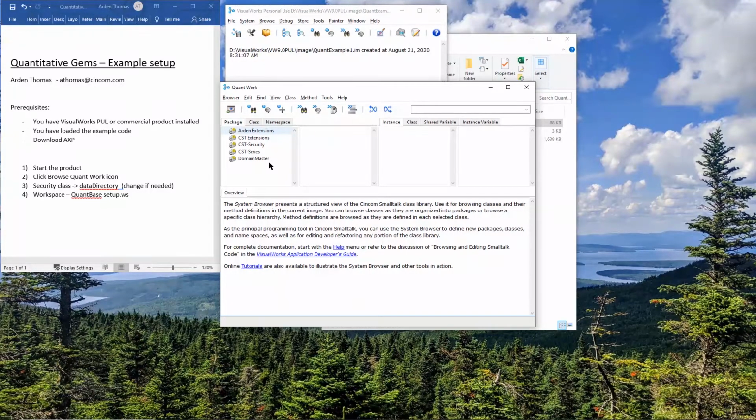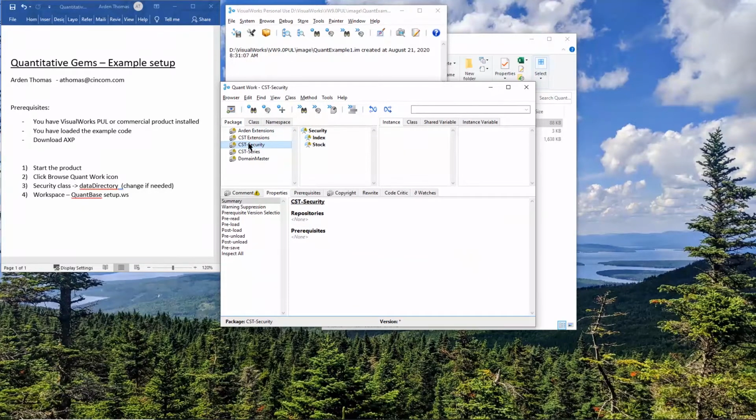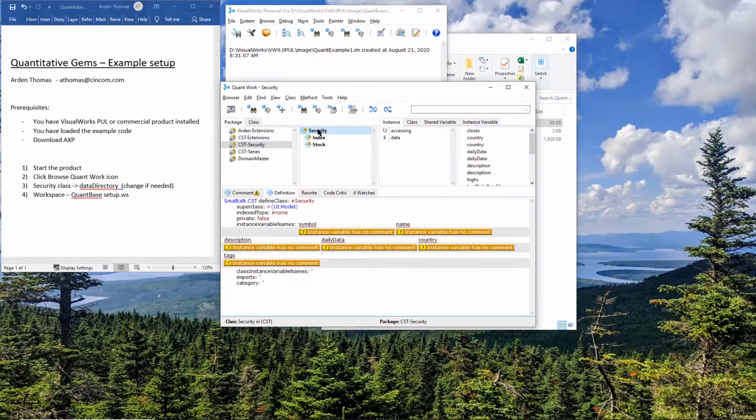So we did that. If you click on CST Security, then the security class, okay. Now in Smalltalk there's an instance side and a class side. An instance side, so for example, an instance of a stock is an actual stock like American Express. The class side is the factory where you can say create a new instance of a stock.